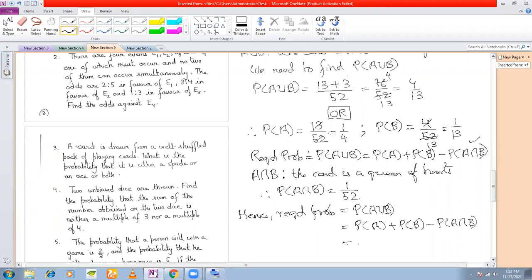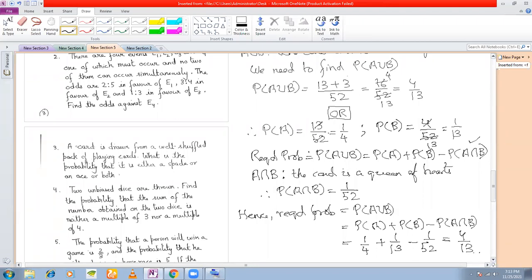Just put the values now. P(A) is 1/4, P(B) is 1 by 13, and P(A intersection B) is 1 by 52. Now you take the LCM and you're going to get 4 by 13.